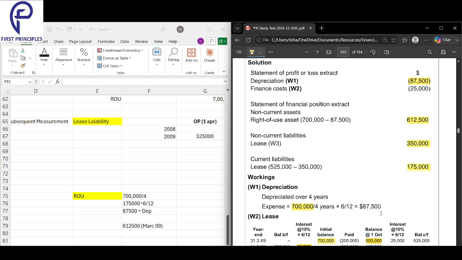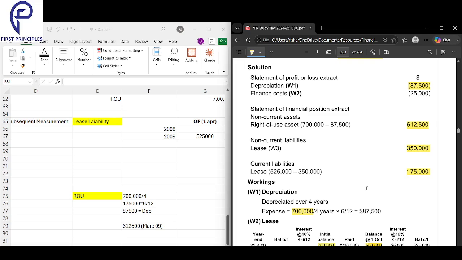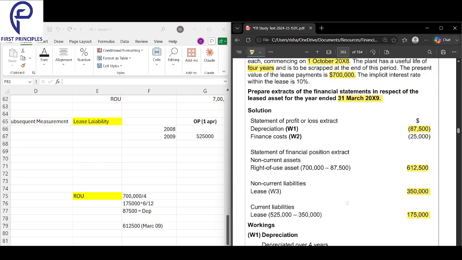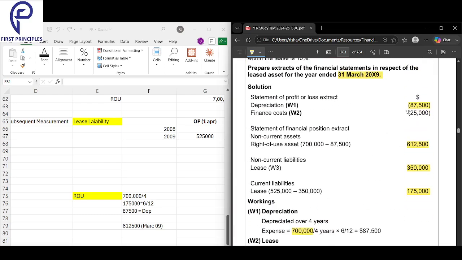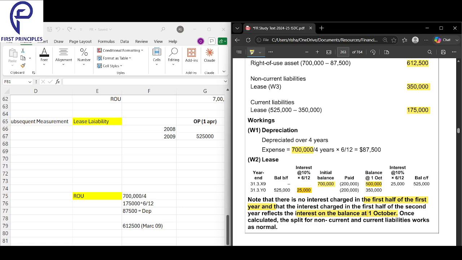Finance cost for this particular year. What is the finance cost that we are calculating when we consider this particular year only, once we have split this? We have taken the finance cost for this particular year as 25k.